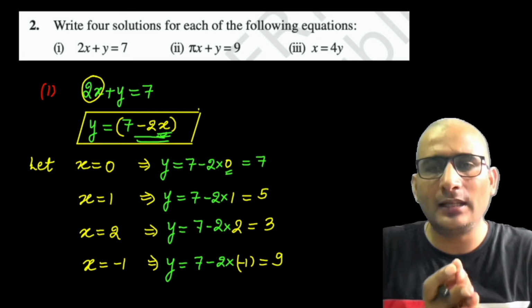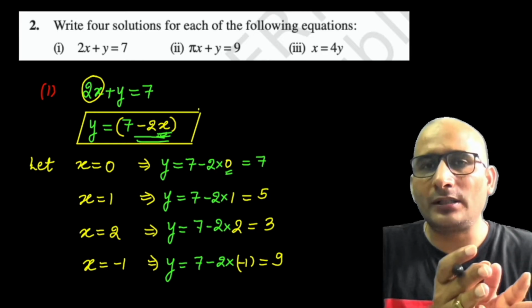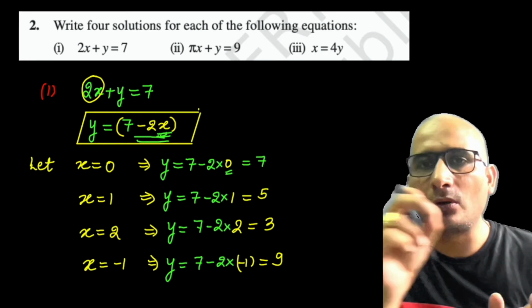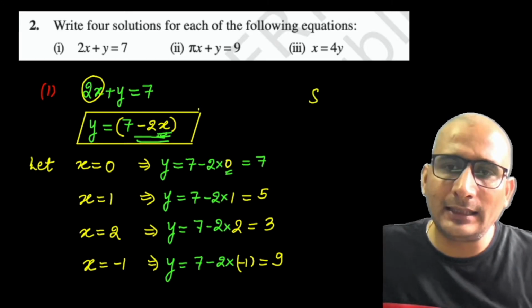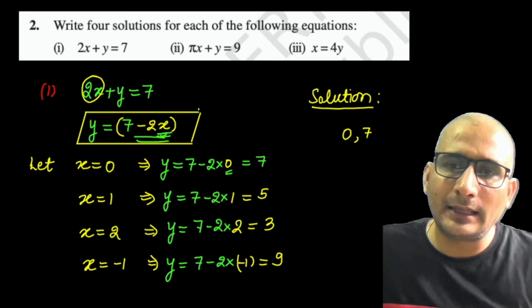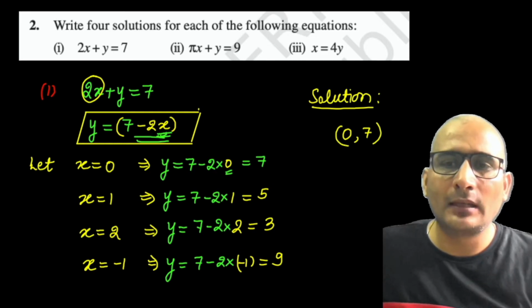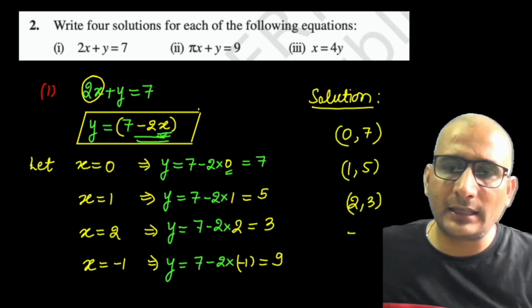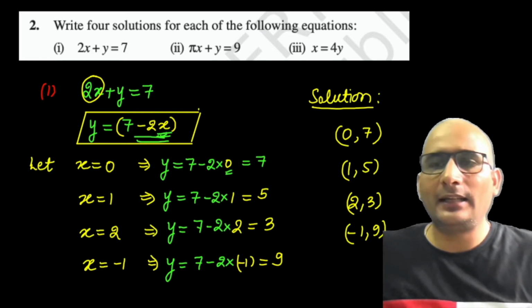This is the 4 solution, and we can write these solutions in a way that we have learned in chapter 3, coordinate geometry. So we can write that solution like this also. We need to put the value of x first, then comma, then y, like this: 0 comma 7, and 1 comma 5, it's 2 comma 3, and it's minus 1 comma 9. So this is the final answer of this question.